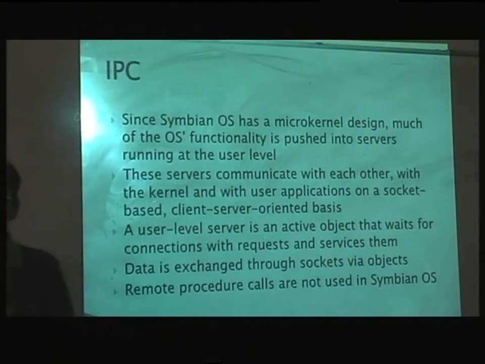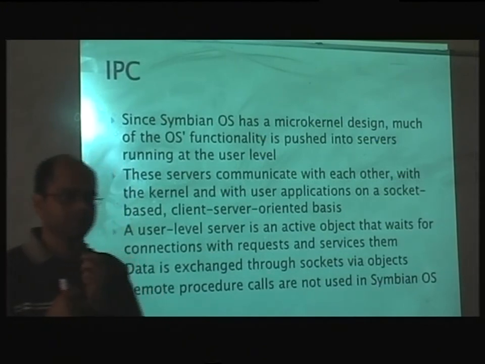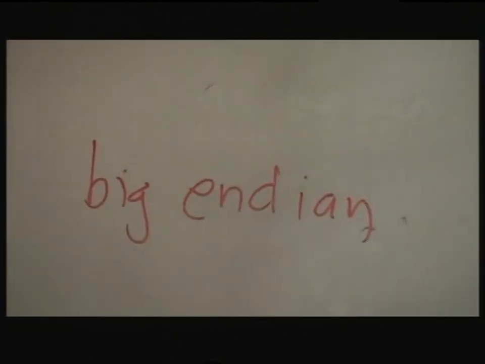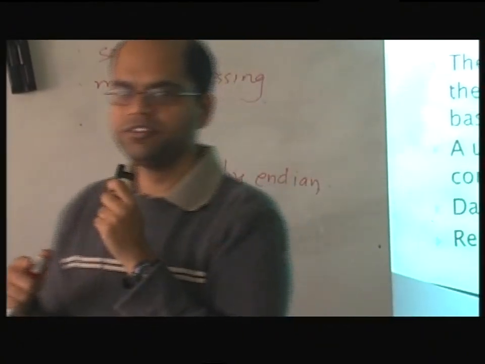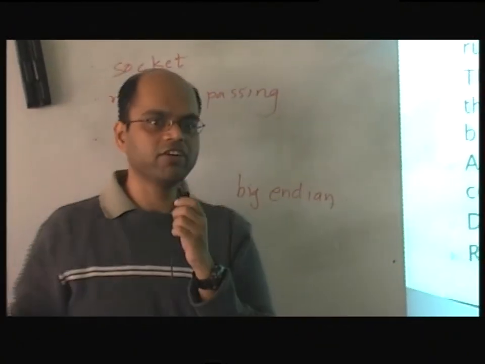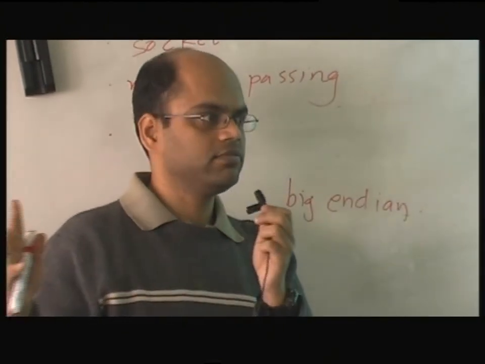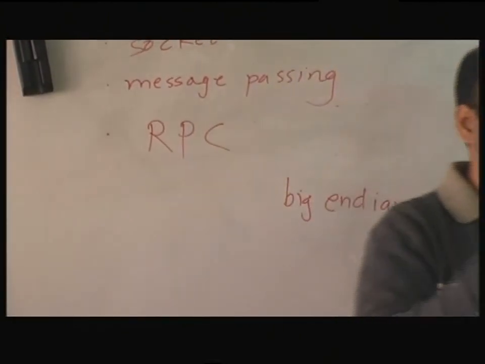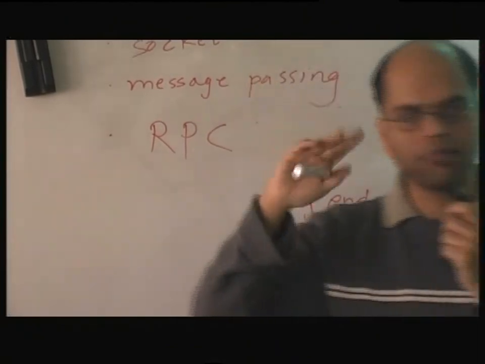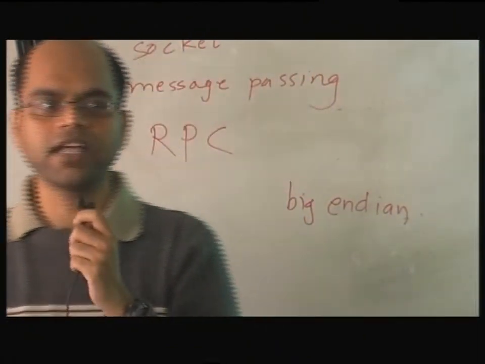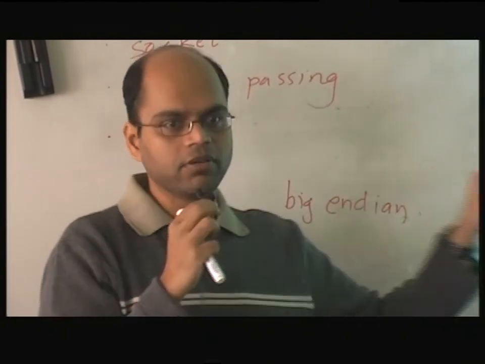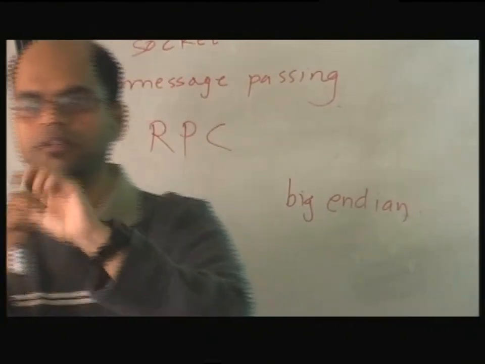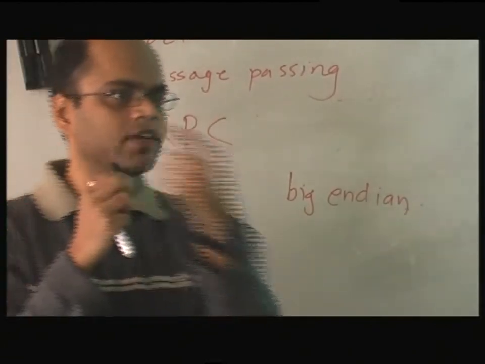Anybody knows what is the challenge in passing the data over network? This is the hint for you. Byte order, right? You cannot assume that every machine running on the internet is Intel. It could be Motorola, AMD, IBM, some other processor, and every processor has its own architecture. It could be big endian, so the byte order could be one way, or little endian, the other way.